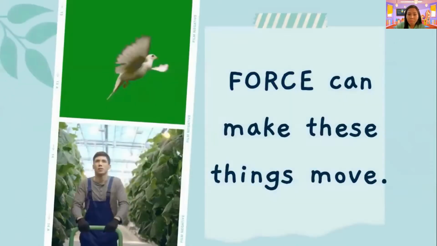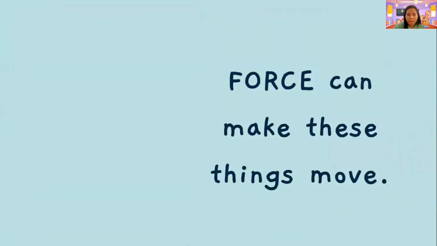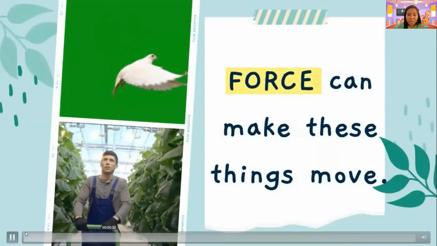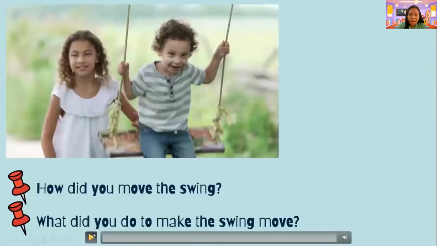The bird can move by using its force. This man also, Grade 1, this man also can move by its force, by exerting force on it. Yes. So objects move. This is now our question. Why do objects move? Do you know, Grade 1, why objects move? As we can see here, we have two questions.